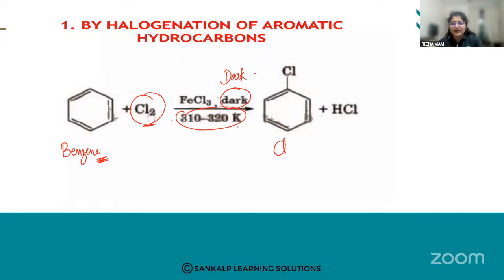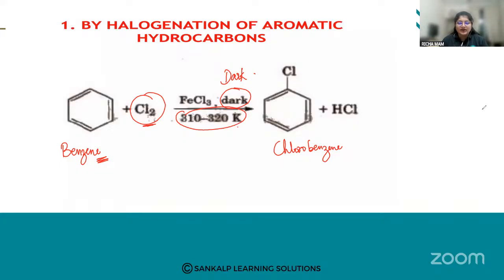We are going to get chlorobenzene plus hydrochloric acid as a byproduct. Is it clear? So this is the first preparation of aryl halides, by halogenation of aromatic hydrocarbon.